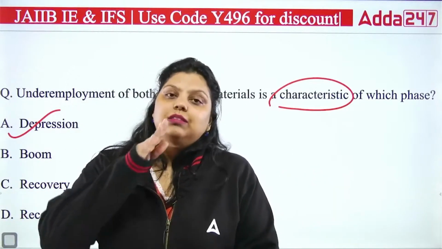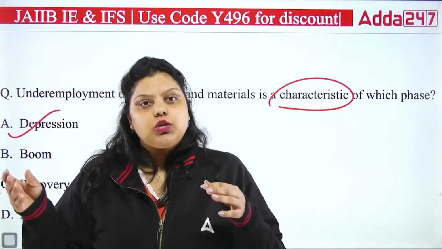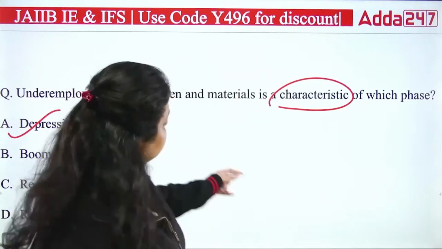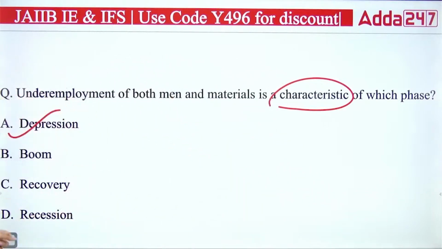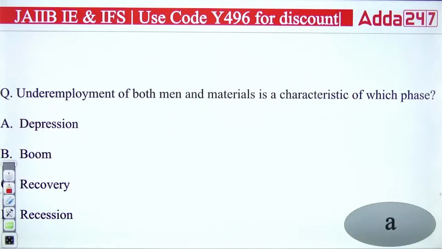So this is because you are getting out of the recession or depression. In that situation, fewer opportunities will be available in the market and you settle for less. That's underemployment. For men and material, depression is the phase where underemployment is seen. So the right answer is A.